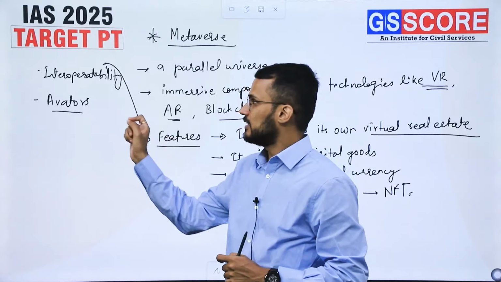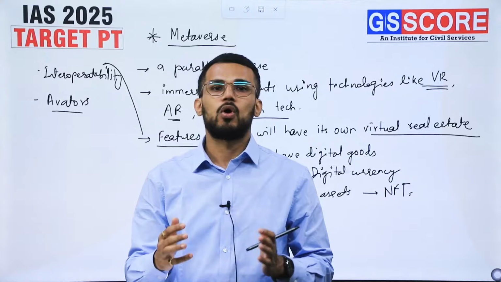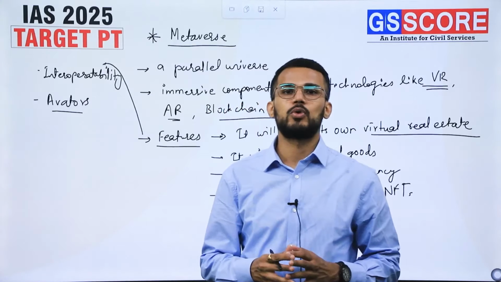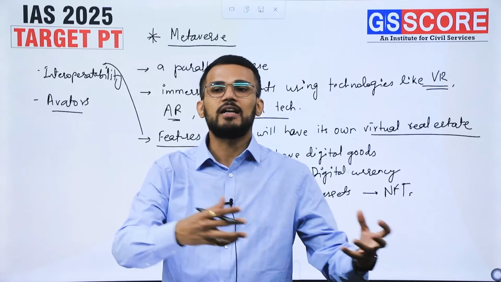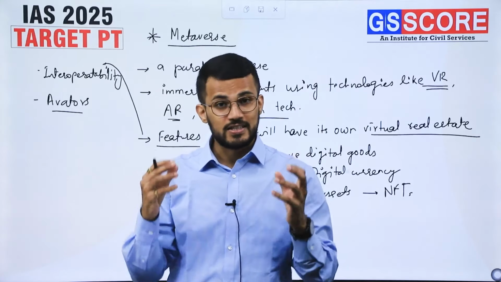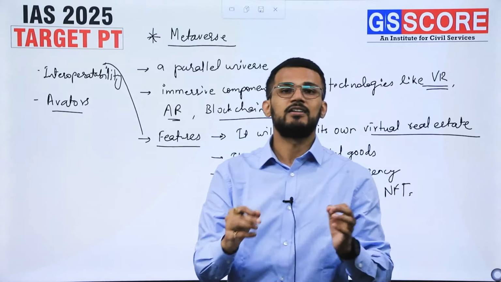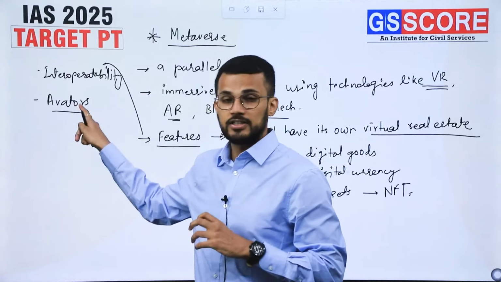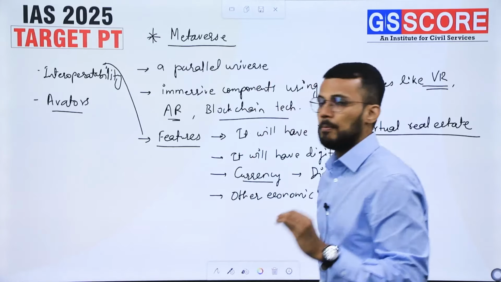Right? So these are some of the important features of metaverse. As it is a kind of parallel universe, it can be accessed by a number of people simultaneously. Millions of people will be able to access this metaverse simultaneously, right? The way we interact in our physical world, the same kind of interaction we will be able to see in the metaverse, but that interaction would be carried out based on our digital identity called avatars, right? So that is what is metaverse.